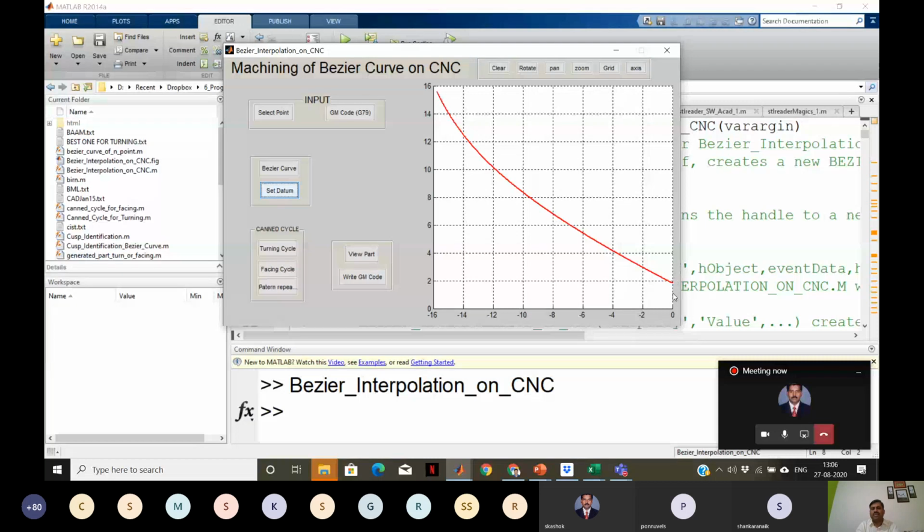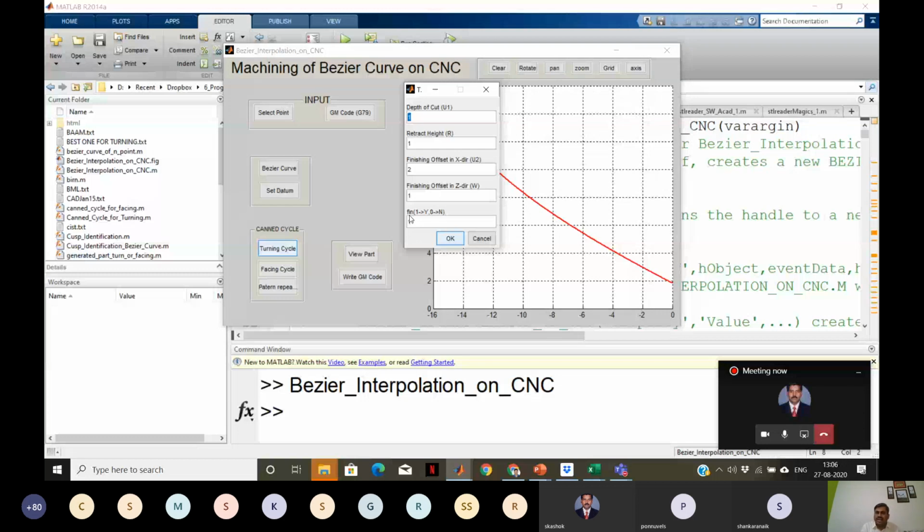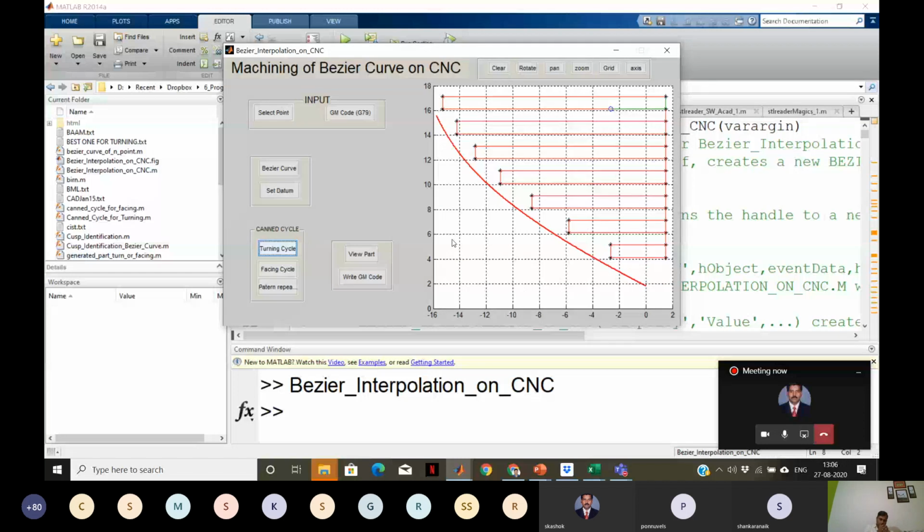I have made it for turning, facing, and pattern repeating, but let me run the turning cycle, right? I'm not changing any parameters here: depth of cut, retract height, finishing offset, finishing allowance. And look at this, I can see the simulation of my tool path. Right, this is the final, and now one more cut it will take for finishing.